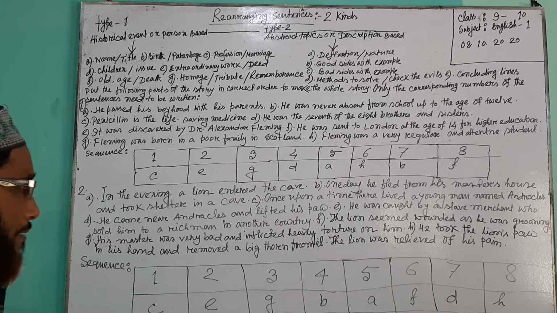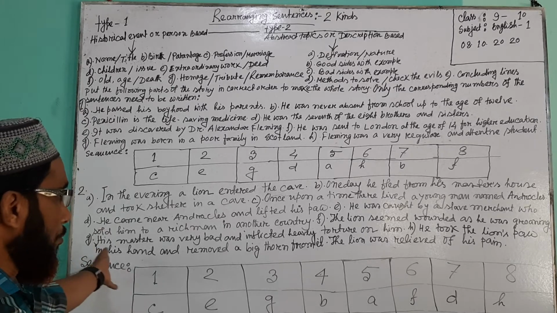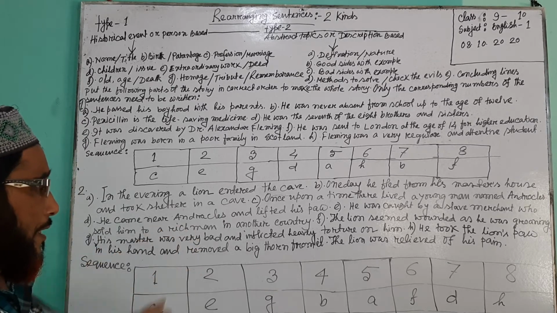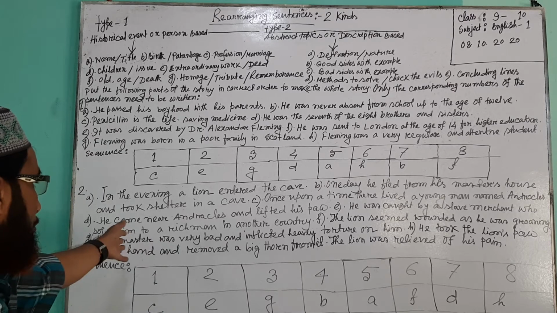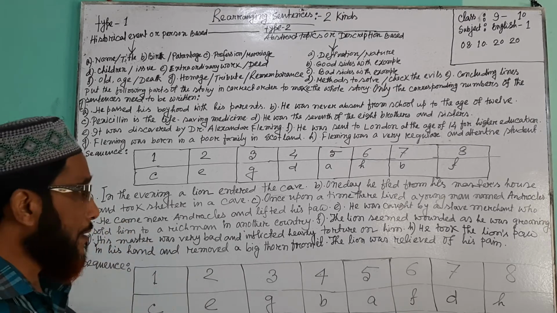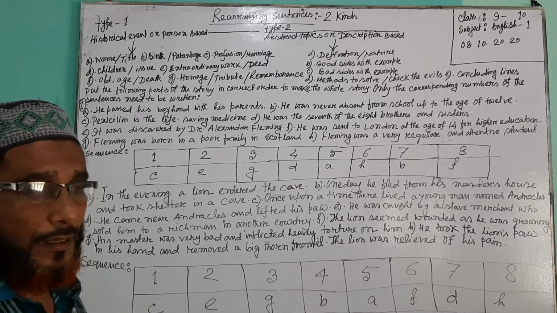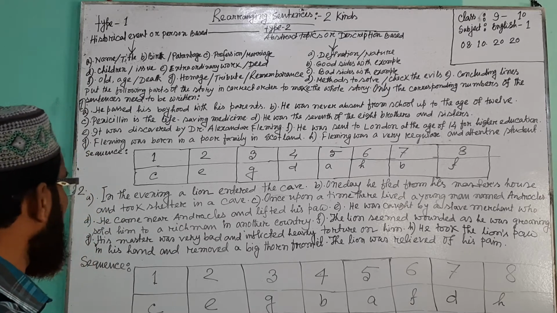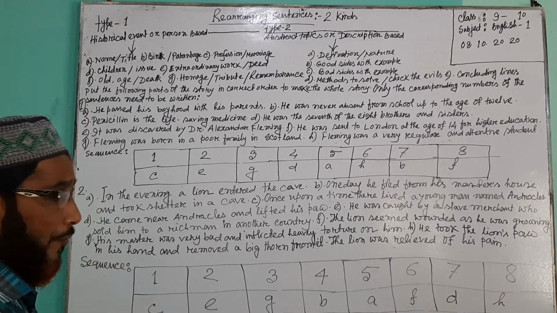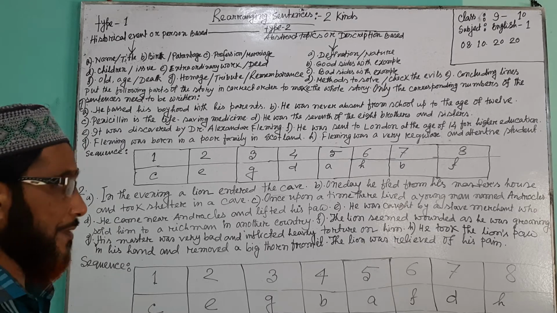So, I am going to tell again that you have to think about the passage of sentences, and you have to think which one will be first and which one will be second, third, fourth, fifth, sixth, seventh, and eighth.